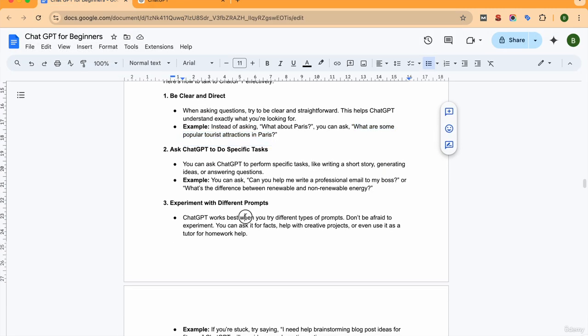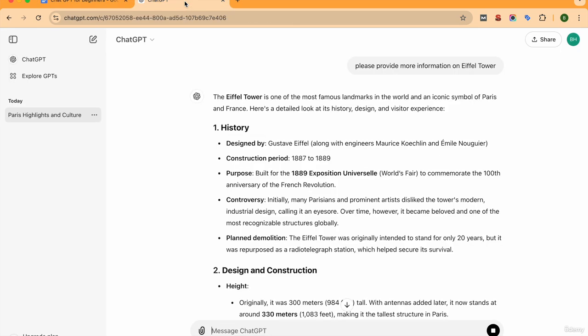The next step is, ask ChatGPT to do a specific task. For example, you can ask ChatGPT to perform a specific task like writing a story, generating ideas, or answering questions. Here we are going to take this example: "Can you help me write a professional email to my boss?" Okay, so now let's copy it here.